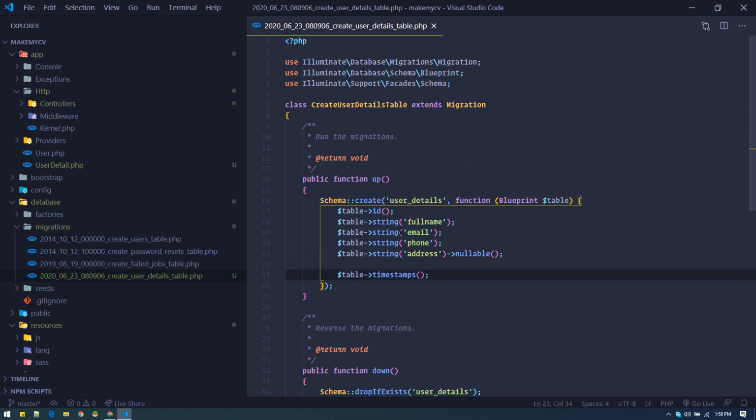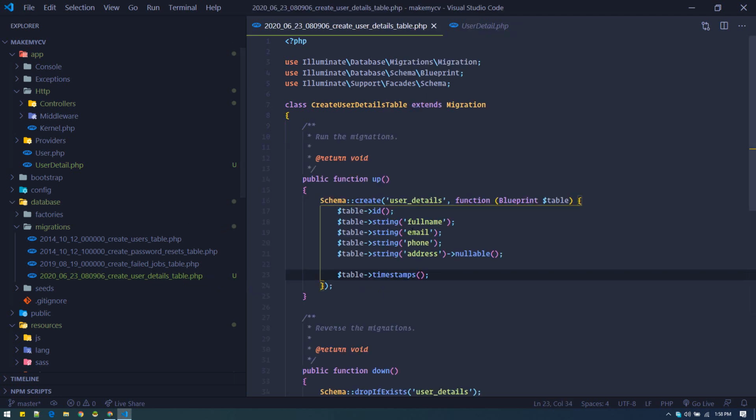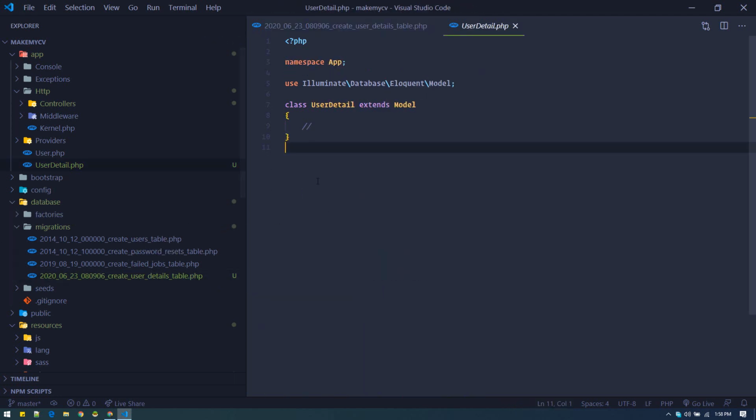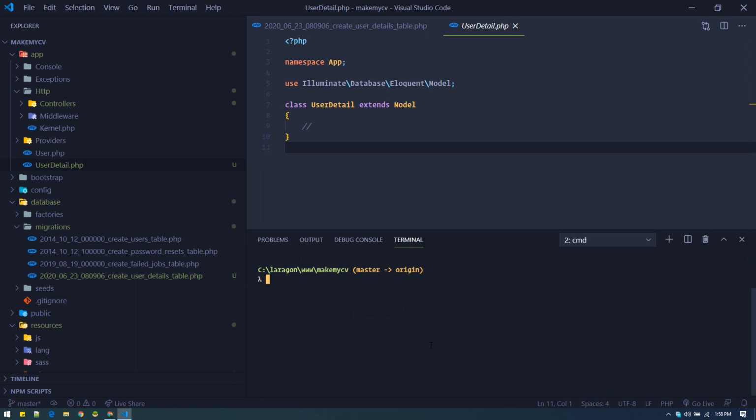So right now details will have these fields, and we have the UserDetail class, which is used to talk with this table. And now let's generate these tables. So open up the terminal. Right now if you see inside our database, there are no tables. And to generate the tables, php artisan migrate.